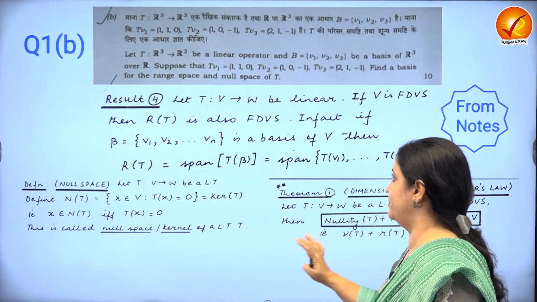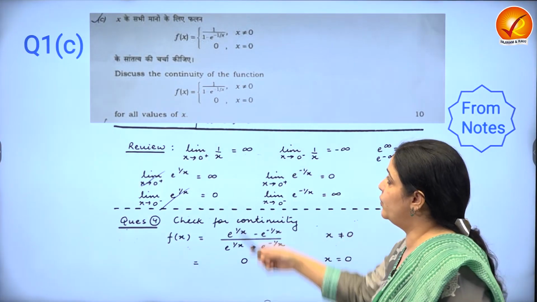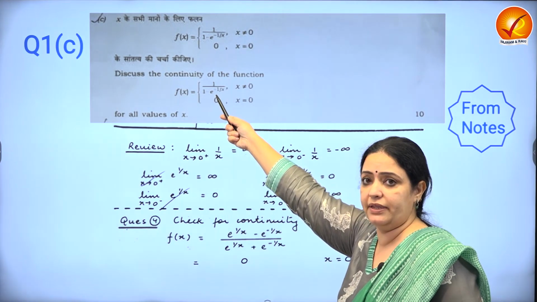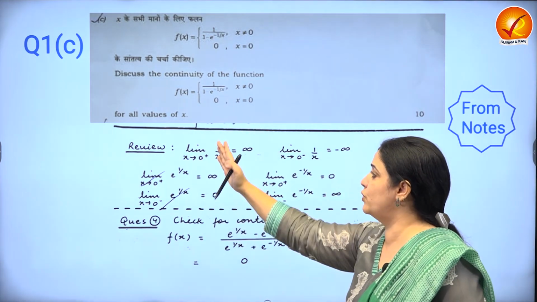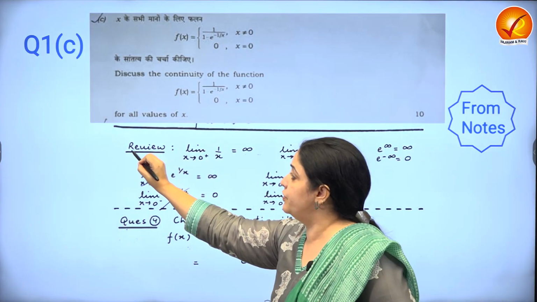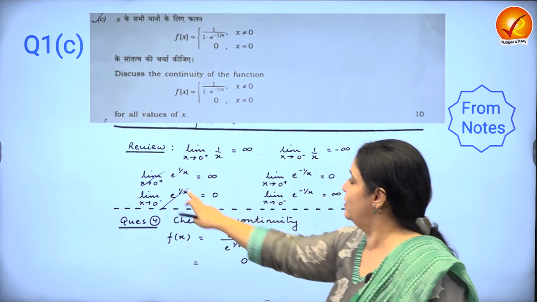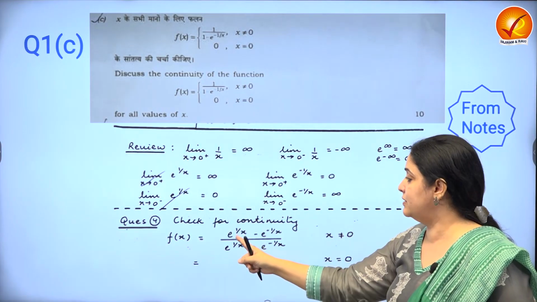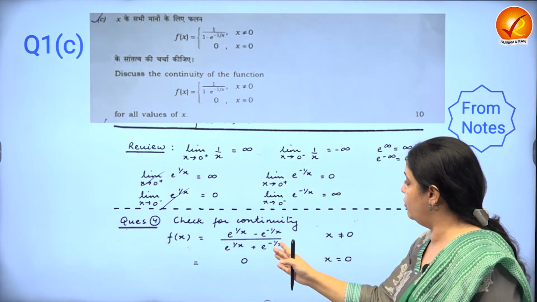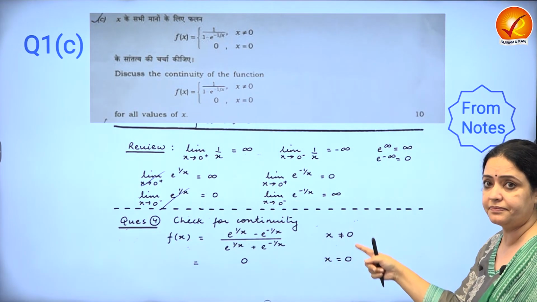And from all the other questions that I'm showing you, for example, question number 1C was calculus, very simple, e to the power minus 1 by x. Everybody has to know the left and the right concepts of it. So look at how the review is written in the notes. The review is basically these basic 4-5 things you should know, and then any question based on it. Like this one is in fact a tad more complicated than what they have asked. But can you see the format?